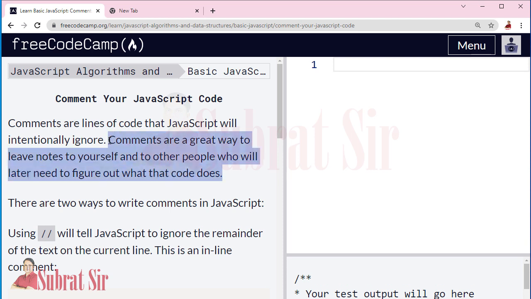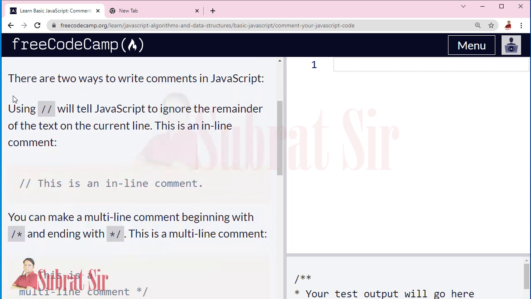Suppose you wrote a program of 1000 or 2000 or 5000 or 10,000 lines, and after 1 or 2 years some modifications are required. Then it may be difficult for you to modify your own program, because at that time you may forget which part is implemented for which purpose. So these things you can write as a comment in your program.